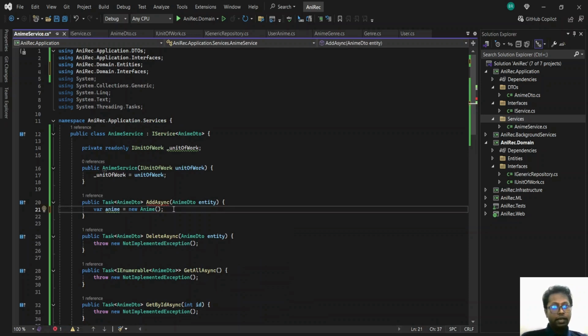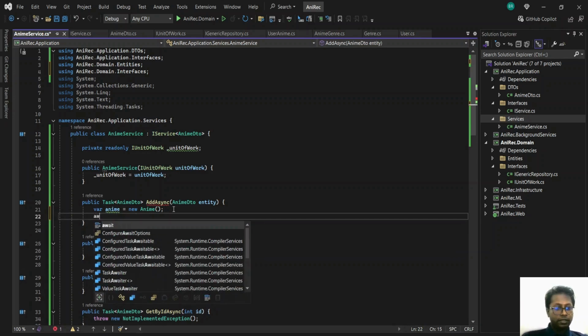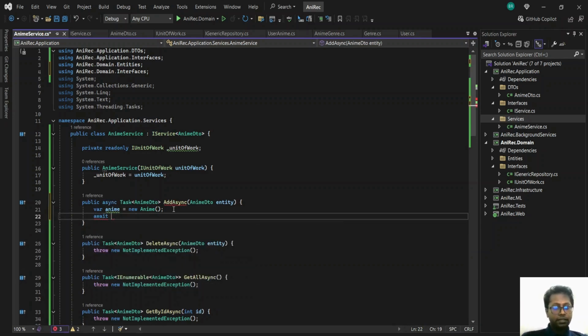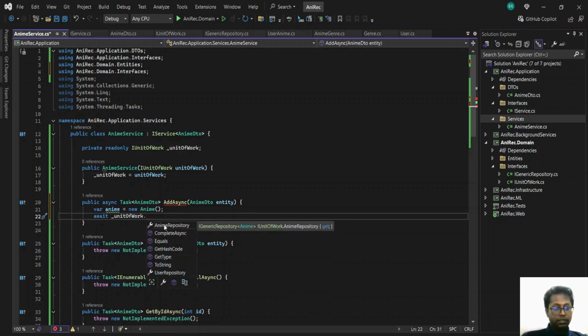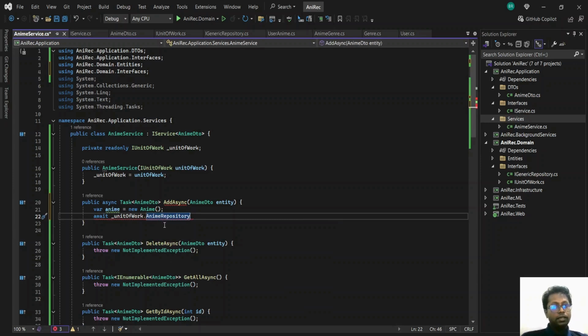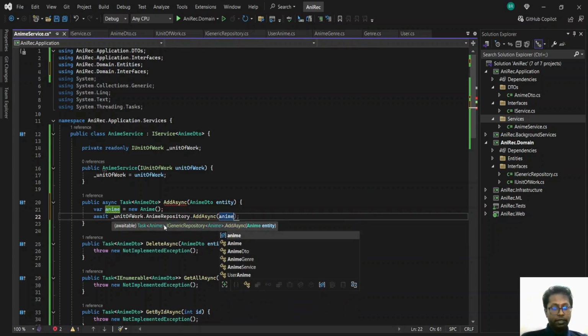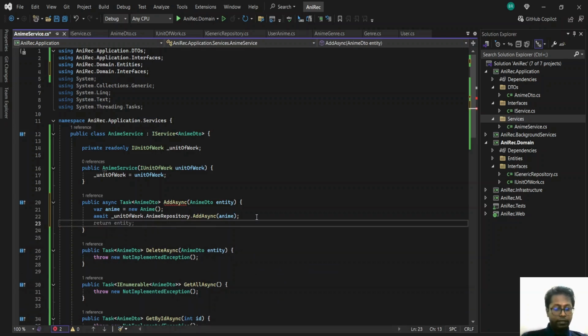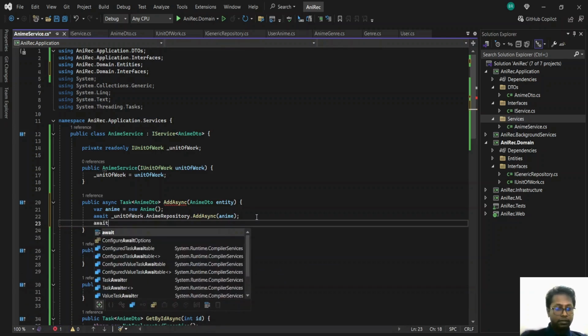Then we'll add only the necessary parts that we got from the DTO. Then we need to add it. Then dot add, sorry, name repository dot add async, and then the name that we have here. Okay, then we need to commit this as well.